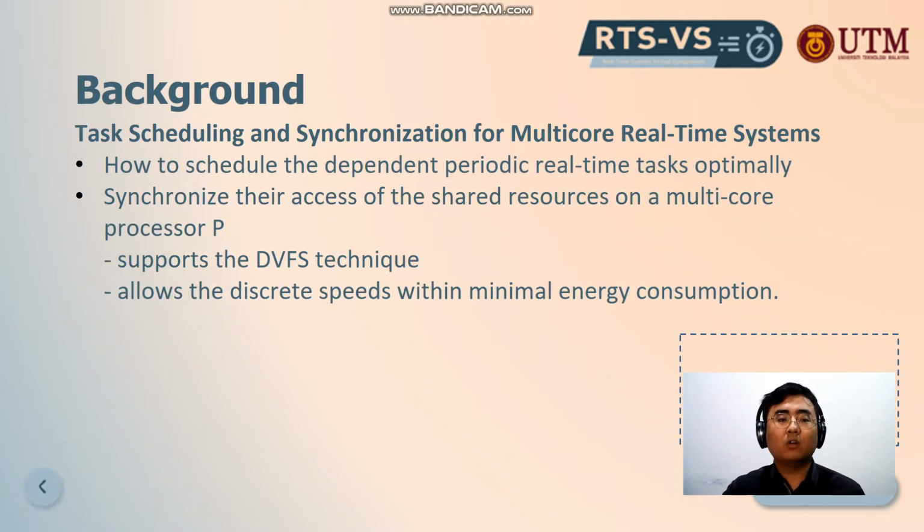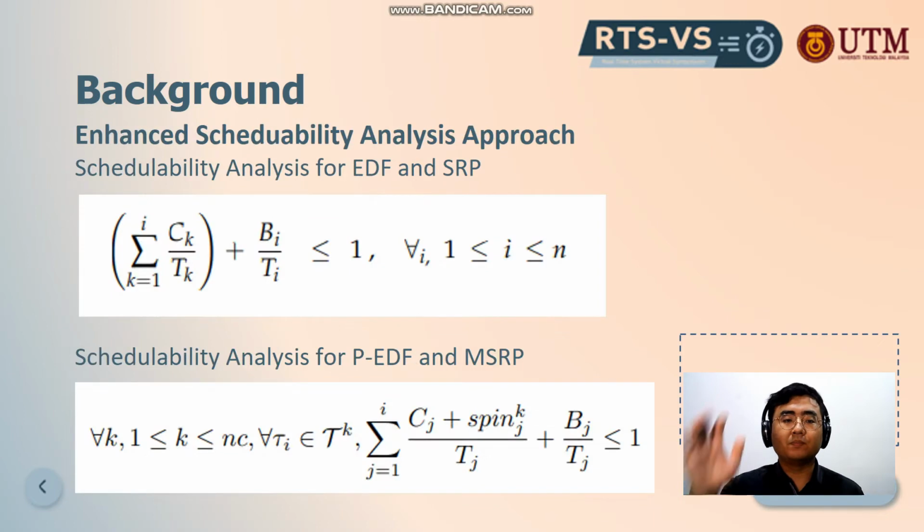The next paper also focuses on similar things. They also need a discrete speed with minimal energy consumption and support the DVS technique. So we found that we have 2 approaches here. The first approach is the scalability analysis for EDF and SRP. This is the advanced method from our slides. In our slides, we don't have the Bi over Ti.